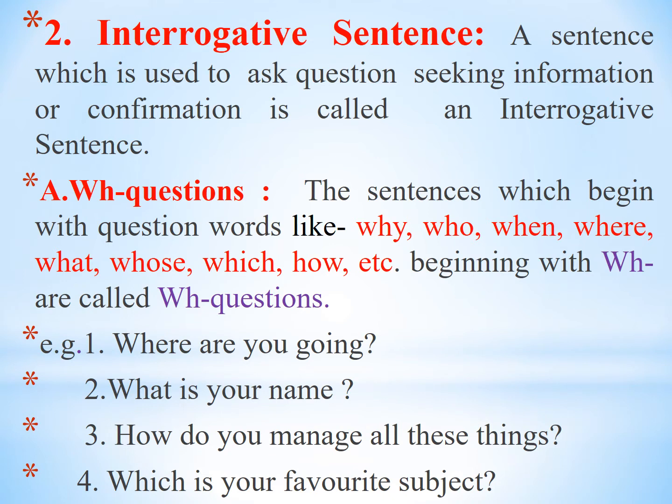These questions are called WH questions, and these questions need a more detailed answer. Only a yes no answer is not expected, but here we have to give more information. For example, where are you going? Now we cannot say yes or no, but we have to give the answer. I am going to Nashik, I am going to school, I am going to college, etc. Means we give information. Such kinds of questions are called WH questions, in which an answer is expected in detail.